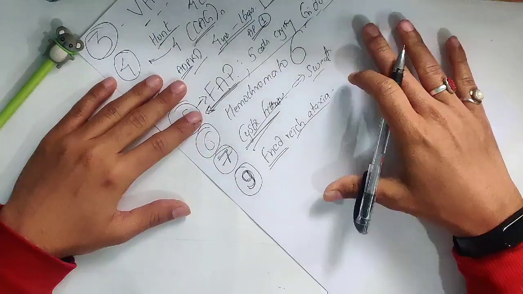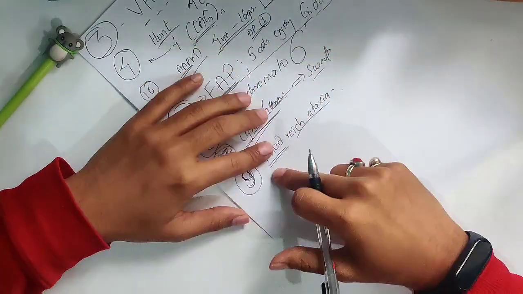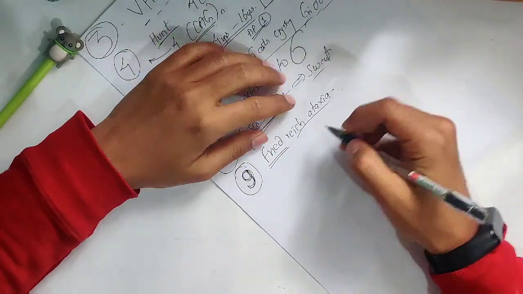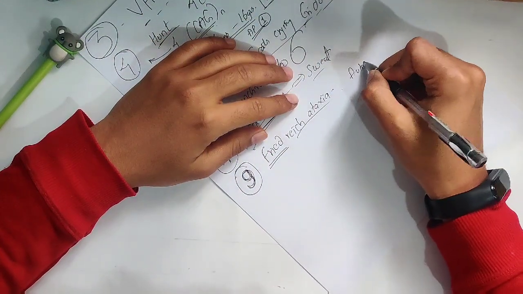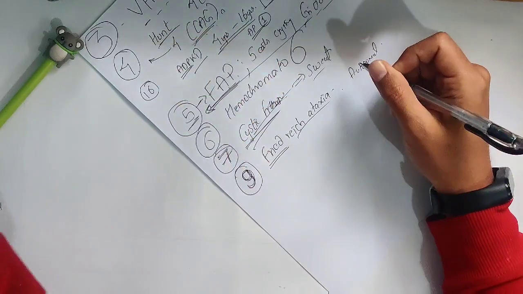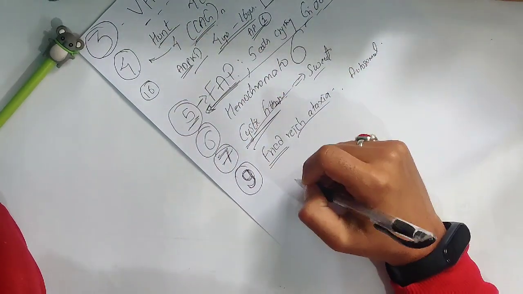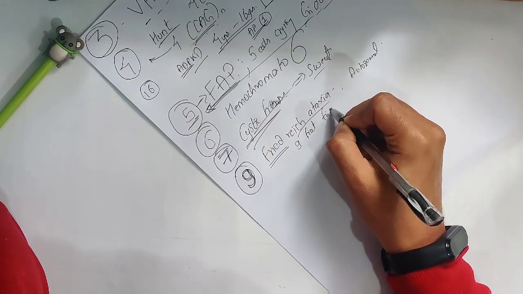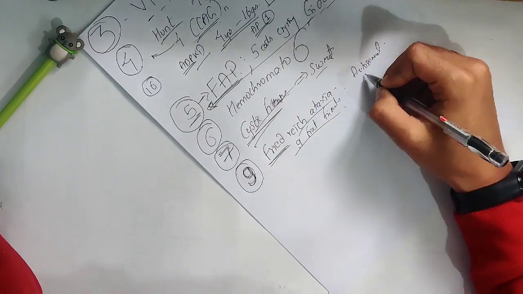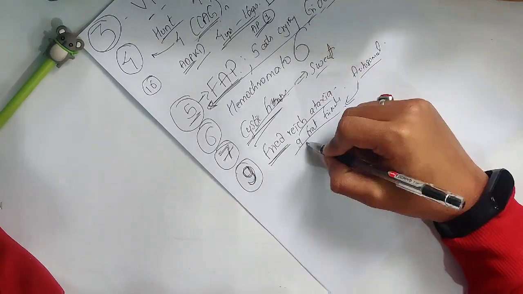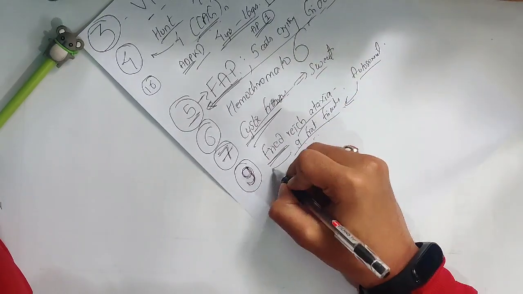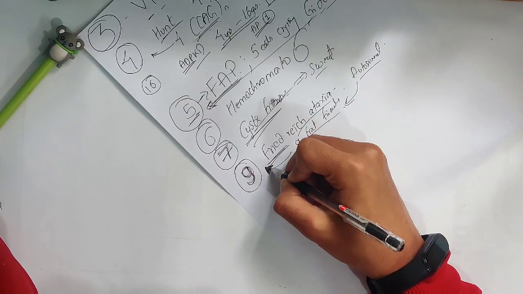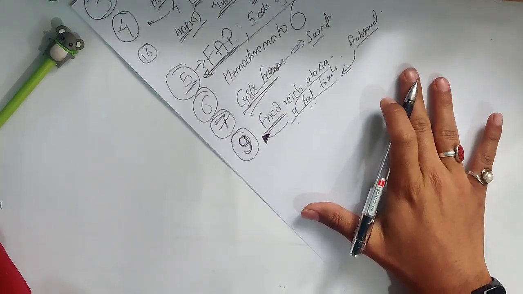Friedreich's ataxia, right? Remember, Friedreich drives an automobile, so it is an autosomal condition. Autosomal, and there are 9 frat friends. Friedreich drives an automobile and lives with 9 frat friends, so chromosome 9. Friedreich's ataxia is also a very high yield disease, and we will be talking about it in detail in further videos.